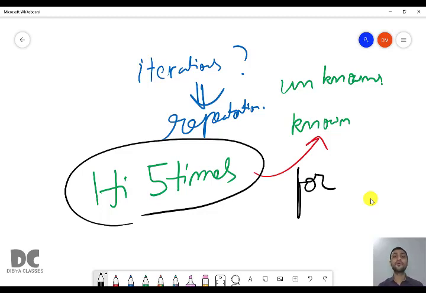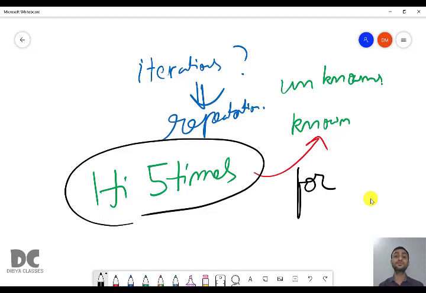If someone uses while and do while, it is not wrong. For example, a question is asked to print hi 5 times. We know that we should use for because here the number of iterations is known. But if someone uses while and do while, that doesn't mean this program is wrong. It is just that for is preferable.